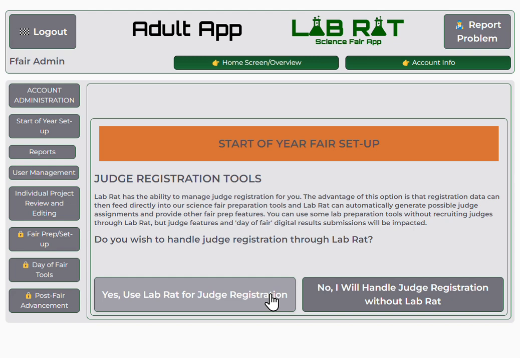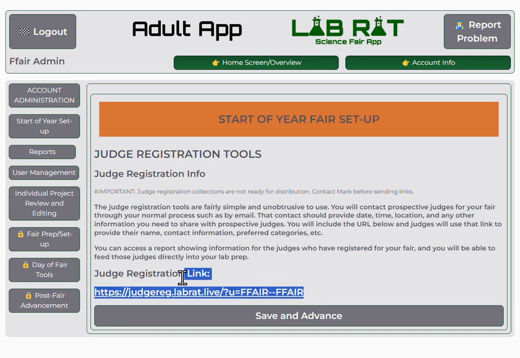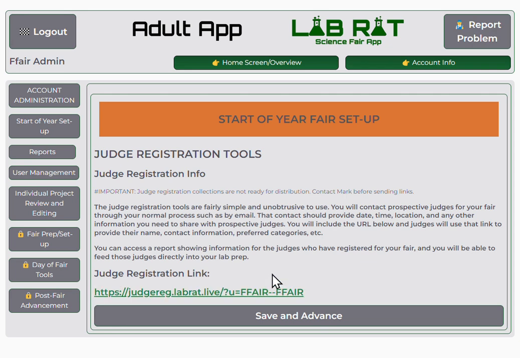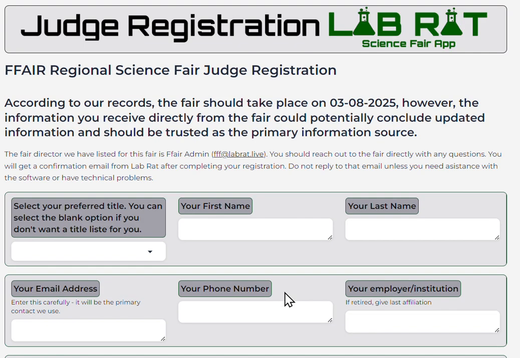So if I say yes, I would like to do that, then it takes me to the next page, gives me a little bit of information, and gives me the judge registration link. I would be sending this to any judges who would be completing that. I'm going to talk about that in a separate video, I guess. Well, I can show you right now. If I click on that, they come to a screen like this.